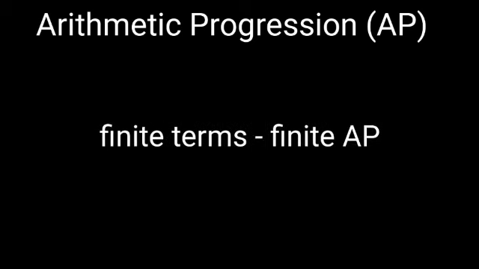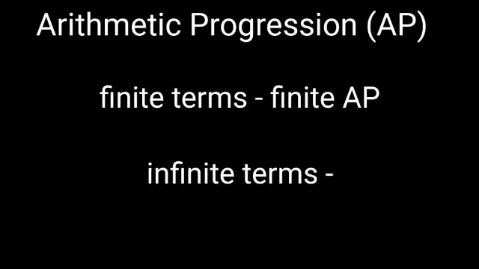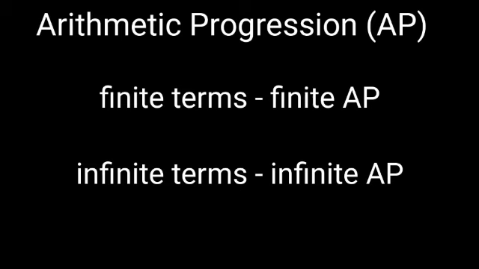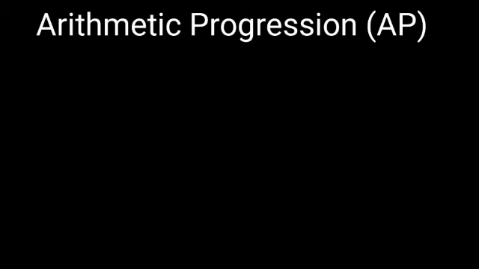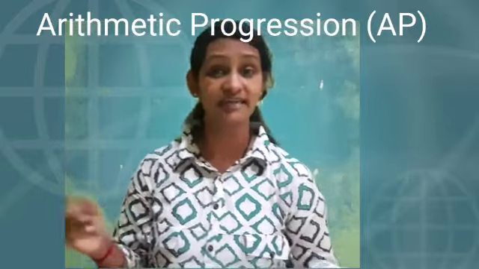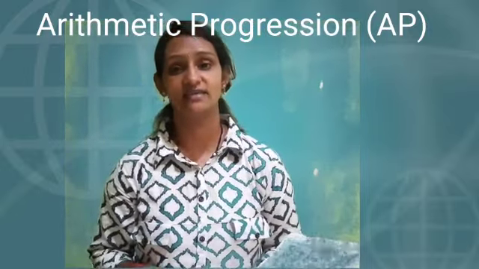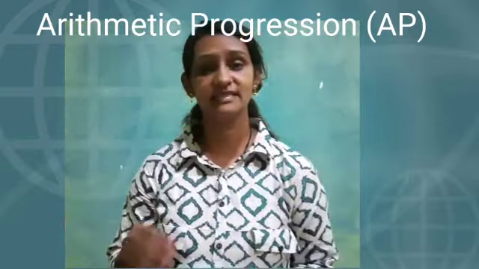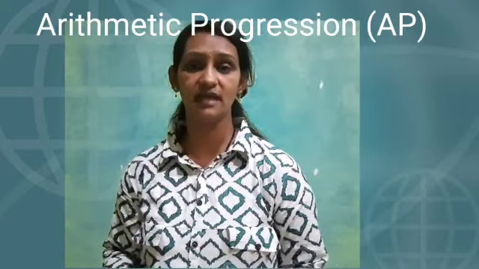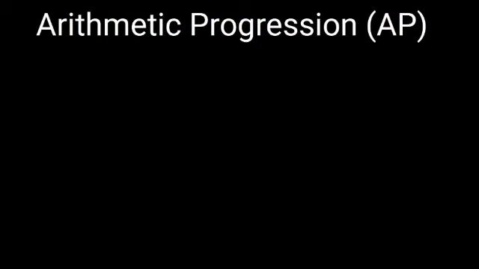If there are an infinite number of terms, then such an arithmetic progression is called an infinite arithmetic progression. Such an infinite arithmetic progression will not have a last term. It is a continuous process, but it does not have its last term.